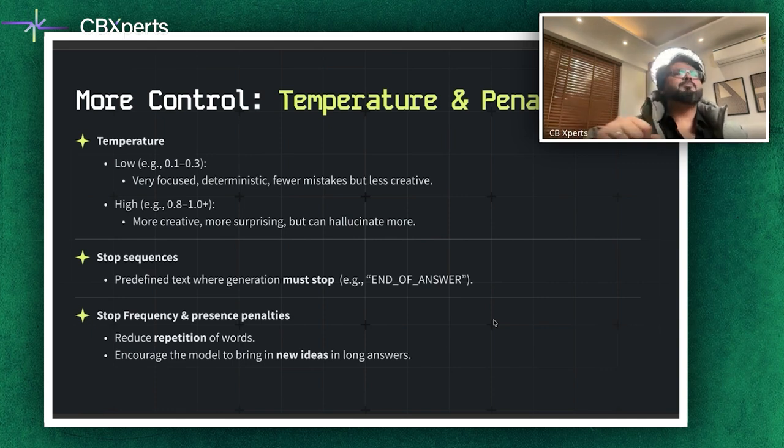Frequency and presence penalties, again, reduce repetition, encourage the model to introduce new ideas. Think of temperature as something which is adding more intensity to it, and penalties as telling the chef, don't add the same spice twice. So temperature is giving you variants that add more masala, more different scenarios, and penalties is saying that while you are doing it, do not add the same spice again and again.